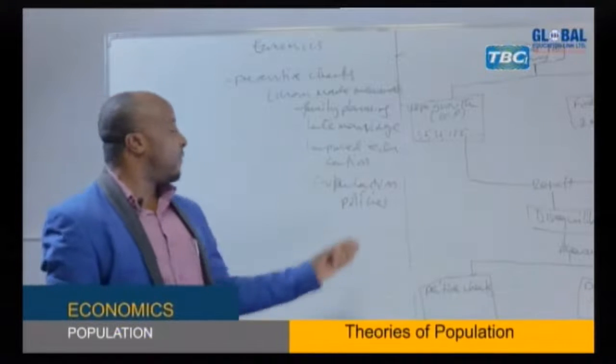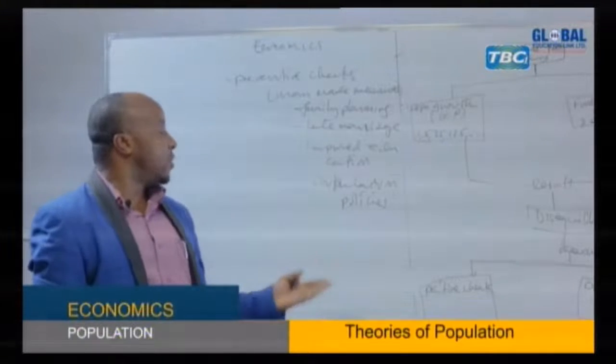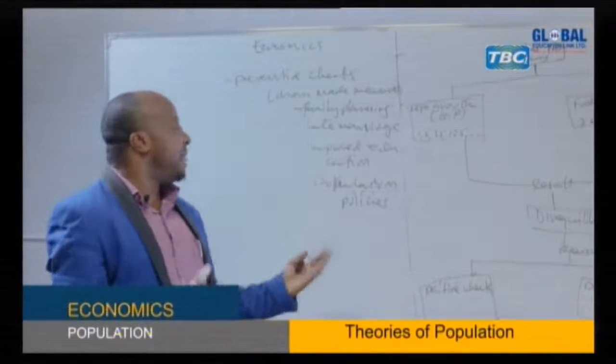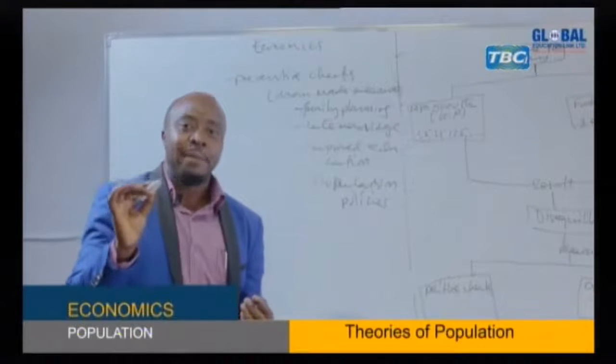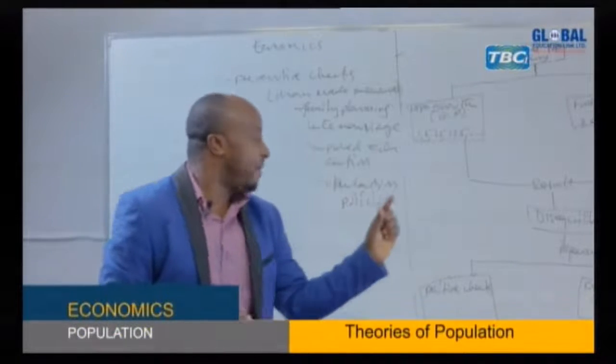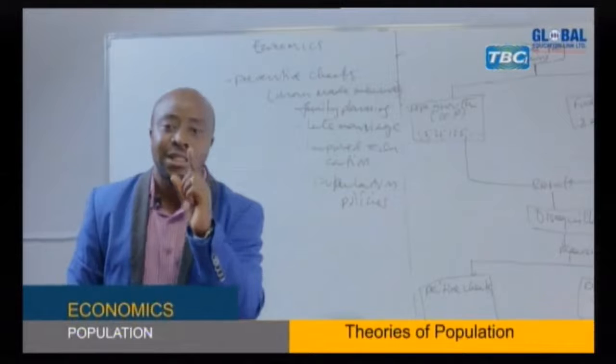Now you can find, for example, in China they introduced the one-child policy. What is the meaning? They aimed at reducing birth, because the policy was aiming to make sure that each new family is going to have only one child.